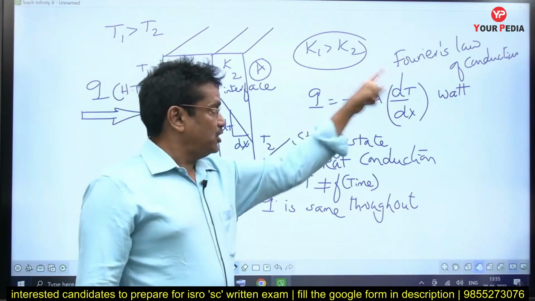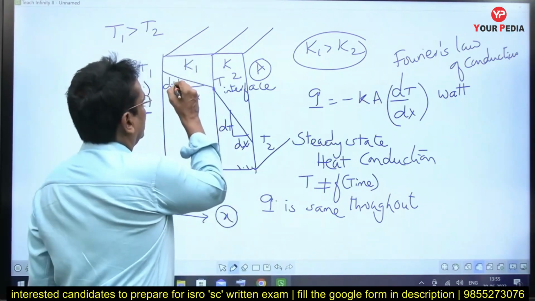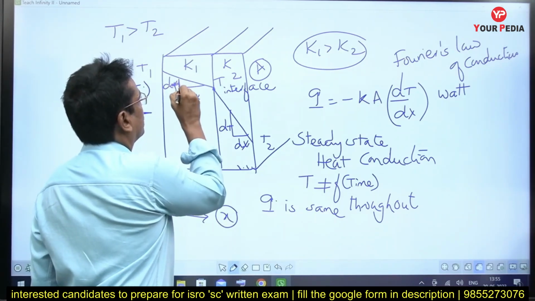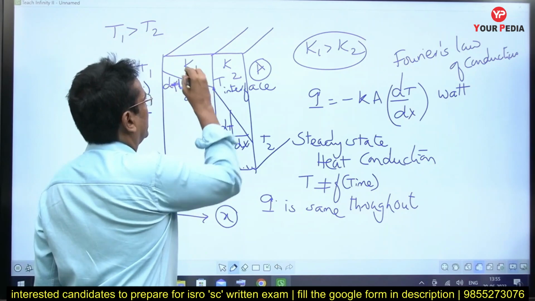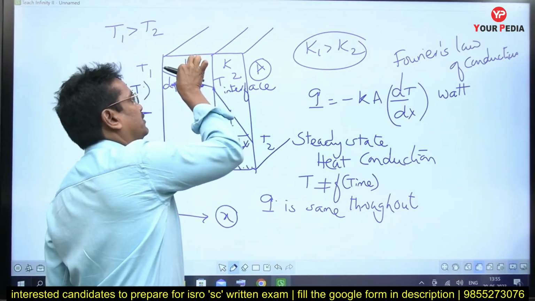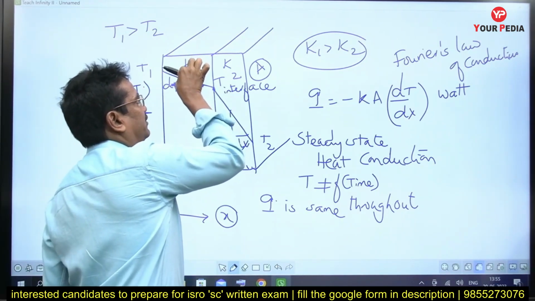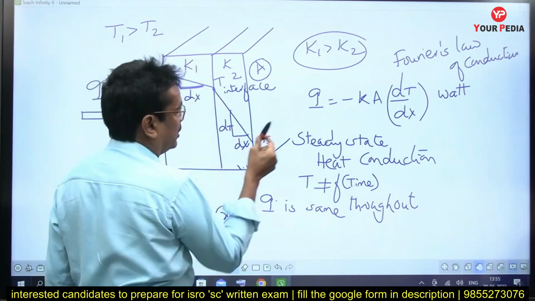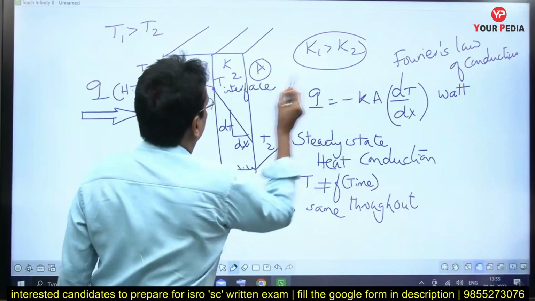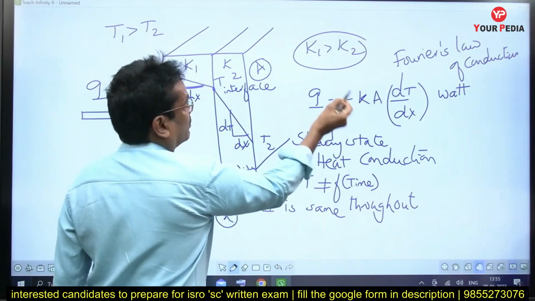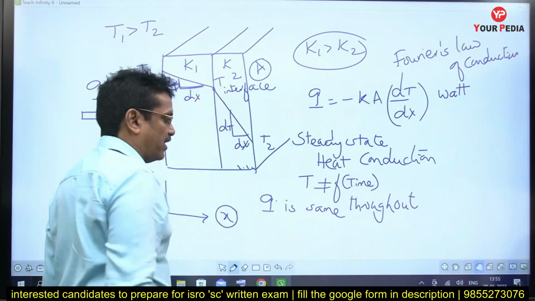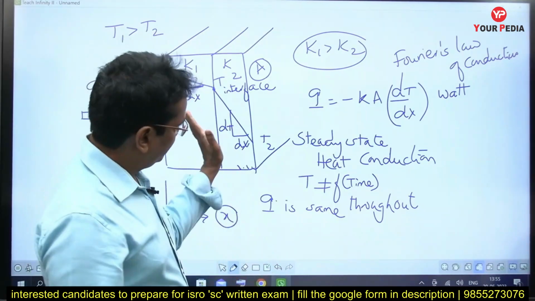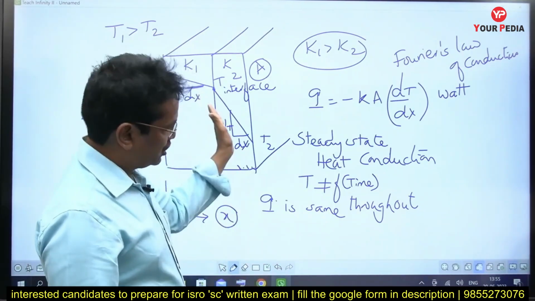But this dT/dx, if we look at it here and here, in this first part of the slab it is lesser. You can see that the slope of the temperature profile, the temperature gradient, is lesser here, and here the temperature gradient is more. Because dT/dx is lesser here, the K value must be more. That is why K1 is greater than K2. That is one thing you can infer from the given temperature profiles.